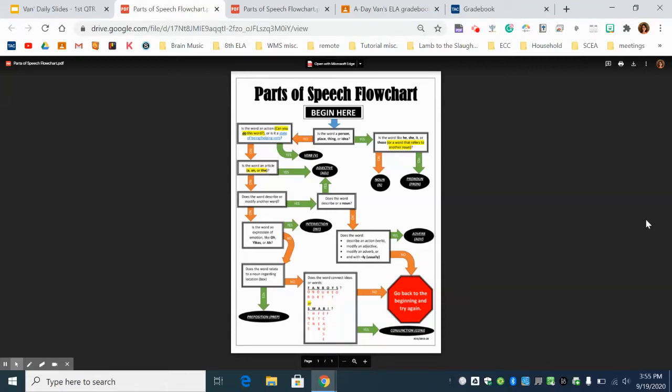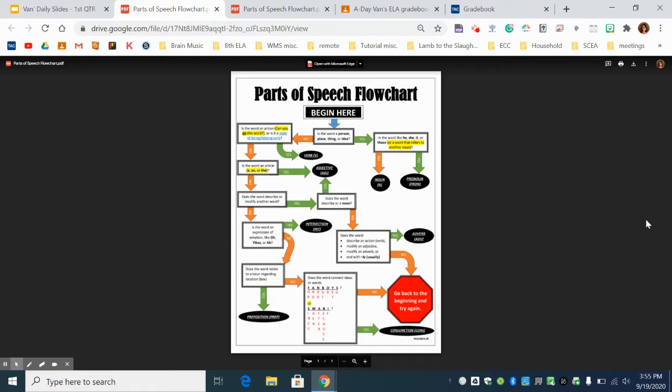This is an overview of how to use the parts of speech flowchart. You may recall being a good writer starts with understanding what a verb is, what a noun is, so that you can understand subjects and predicates, so that you can make complete sentences and elaborate, making more complex sentences and making more complete paragraphs and papers and so on and so on.